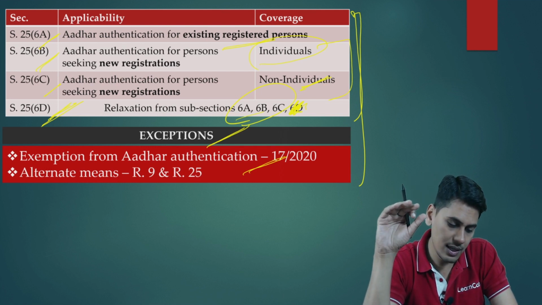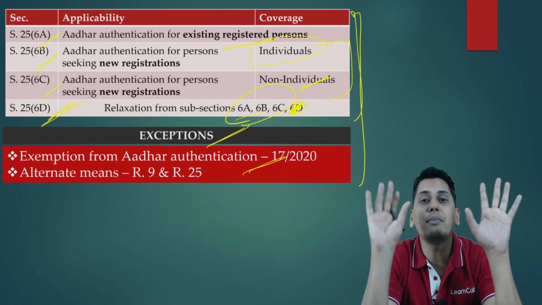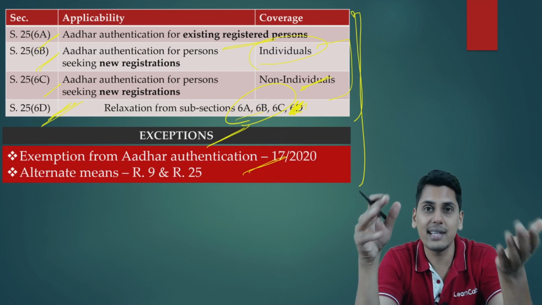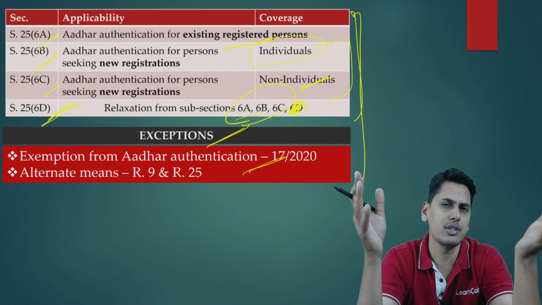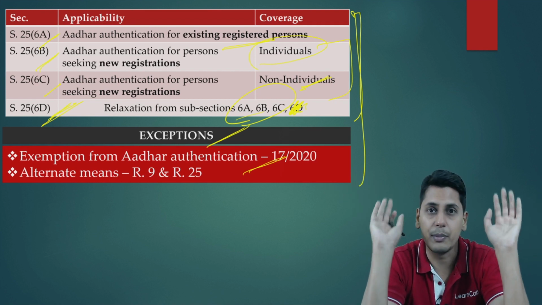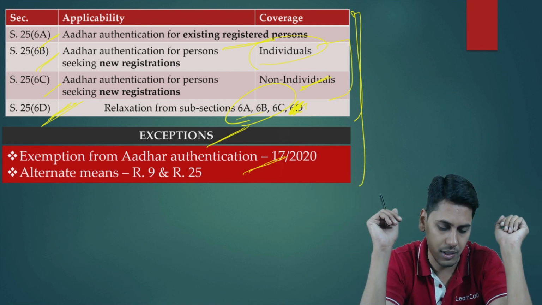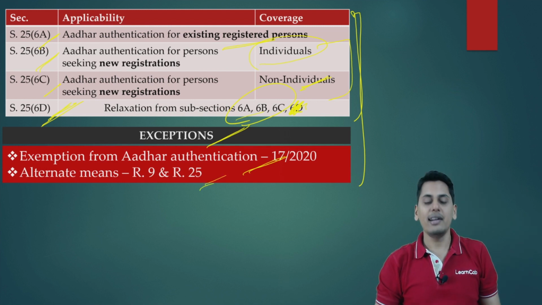Section 25.6D, certain notified persons are exempted from authenticating their Aadhaar. One example we have seen is a person who is not a citizen of India. If he wants to obtain registration, he need not get his Aadhaar authenticated because naturally he would not be having an Aadhaar number. The next one is alternate means.